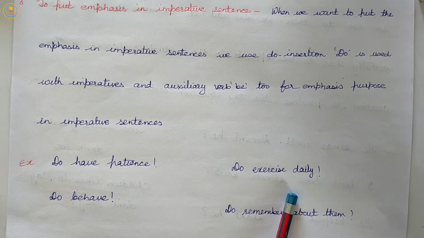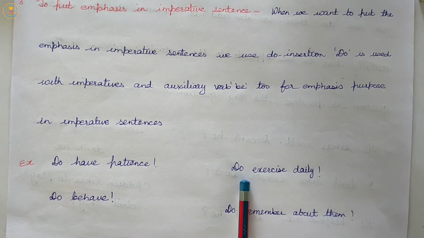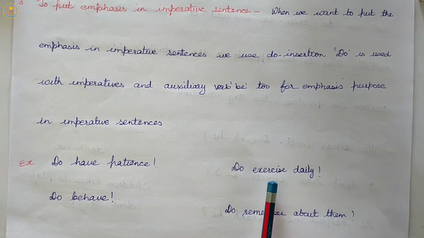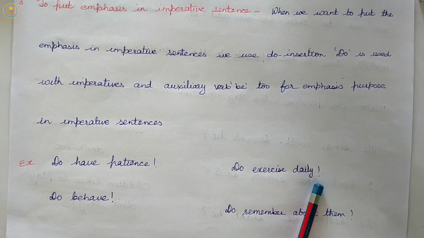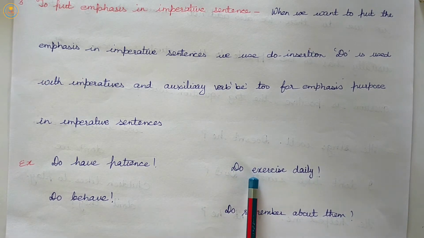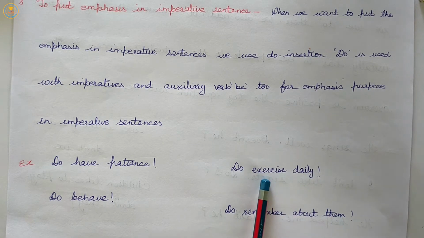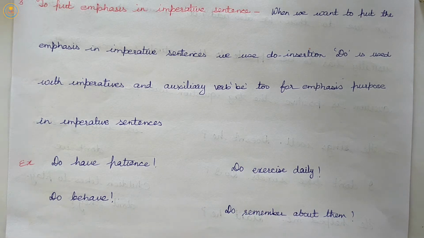Similarly, do exercise daily and do remember about them. Here we have exercise daily, so we add do to emphasize it and we can say do exercise daily. It means to put an emphasis on exercise daily, which is like giving advice. And do remember about them: this is simple, we are simply telling someone to do the work.